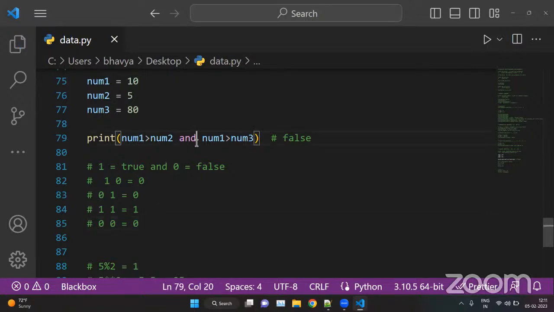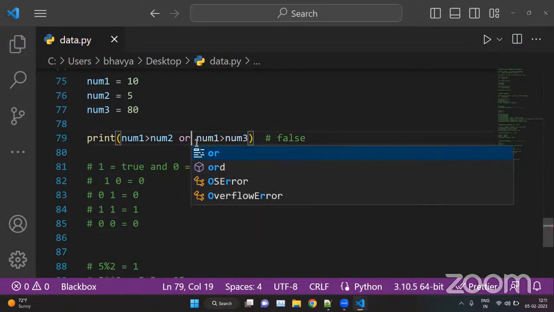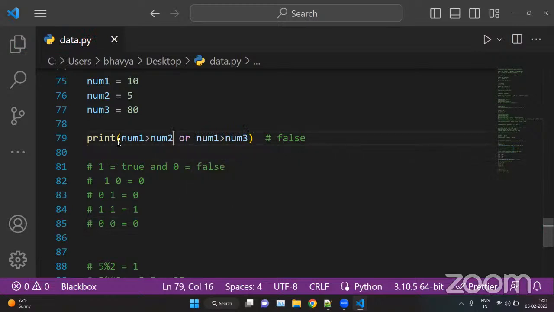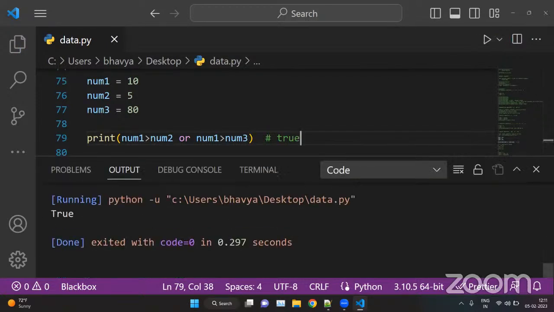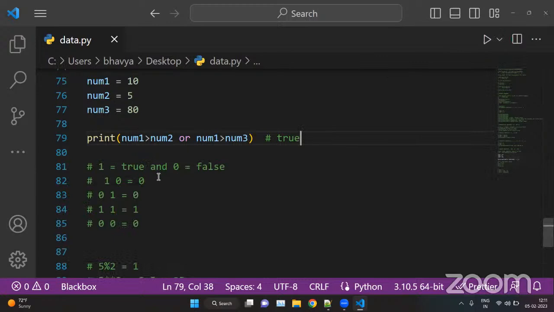In the OR operator, only one condition needs to be true. Now this condition is true, but this condition is false. But here we only check for one condition, so your answer is true, because one condition is true. So for example, in the OR operator, here we can check.